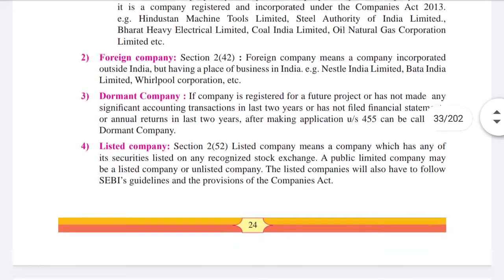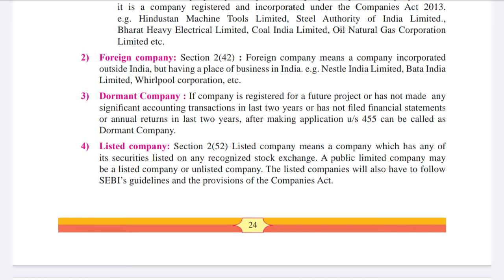Then foreign company. What is a foreign company? Section 242, a foreign company means a company incorporated outside India. Incorporated means they are registered outside of India, but having a place of business in India. If you go and purchase some product from a shop, you must have seen that the manufacturer company's address is different and their registration address is different, and they are selling in India.